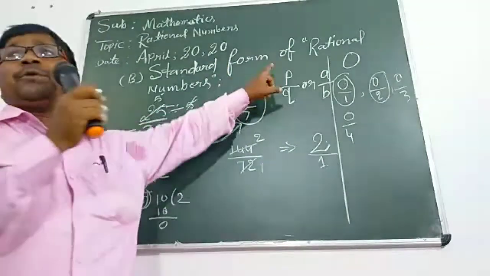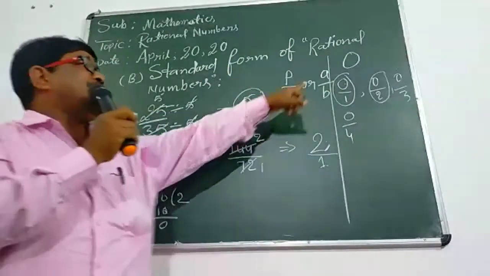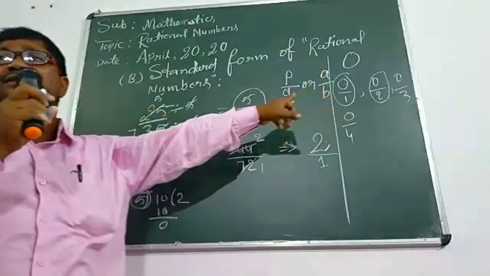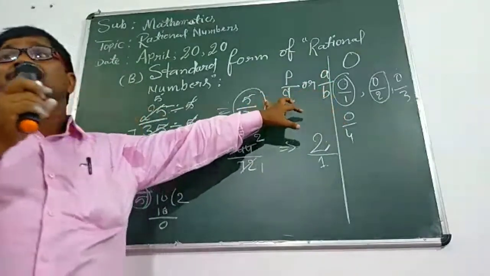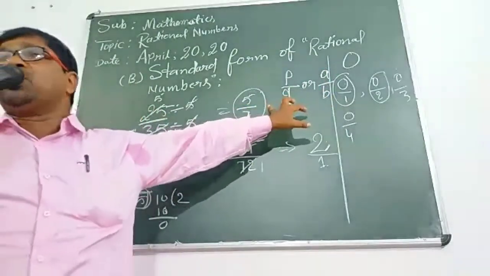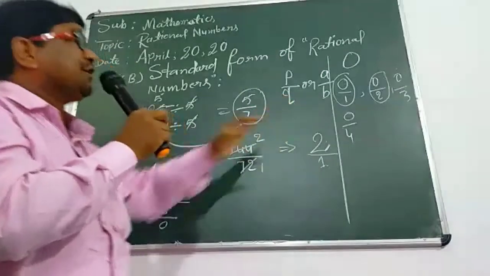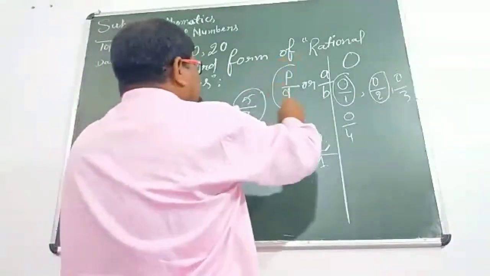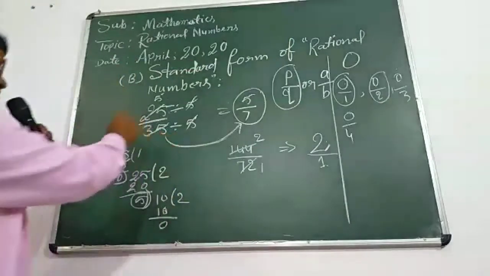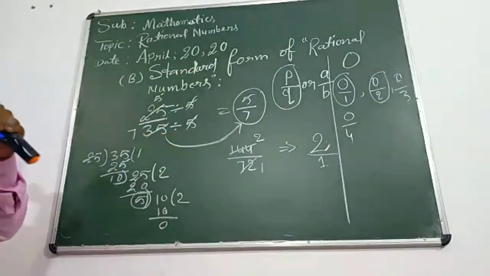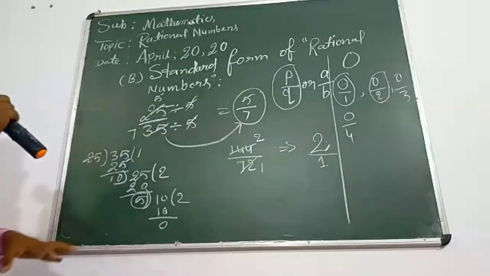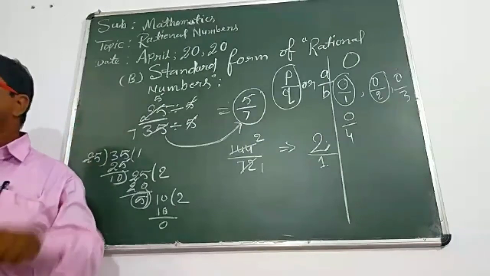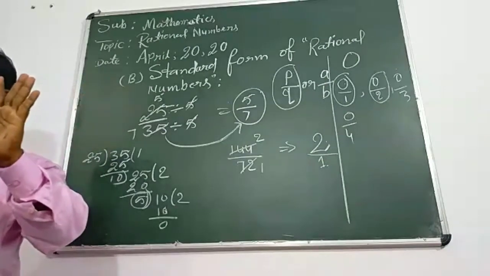P upon Q, here P and Q are integers, or A and B are integers. Here Q is not equal to 0, I mean Q is greater than 0. A number in this form is called a rational number. Now, the standard form of a rational number: if the rational number has a common divisor except 1.